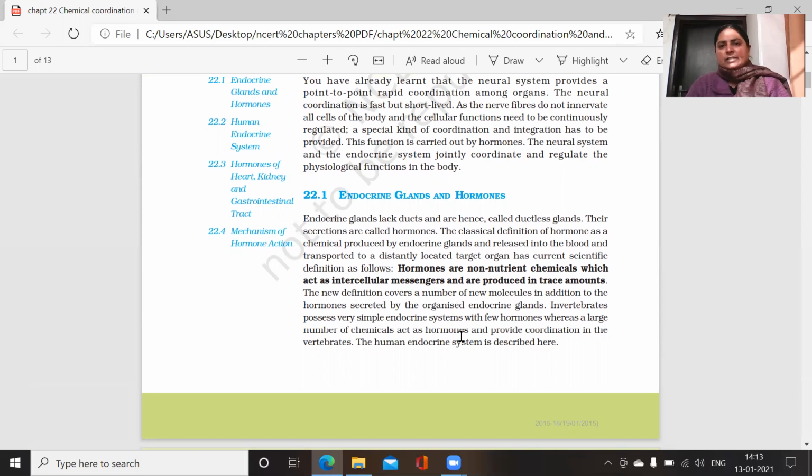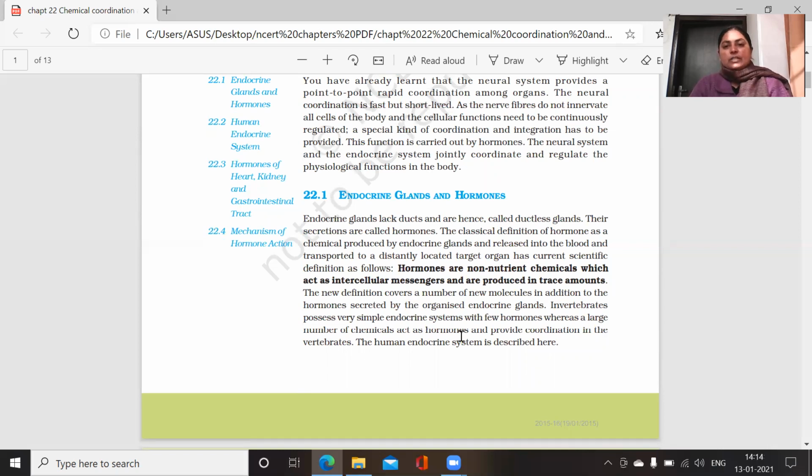Students, endocrine glands are actually ductless glands. They do not have ducts. So their secretions are known as hormones. So what are these hormones? These hormones are the chemicals which are produced by these endocrine glands. And these endocrine glands pour their chemical secretions, that means hormones, directly into the blood. And from the blood, they are transported to the different target organs, which are distinctly located.